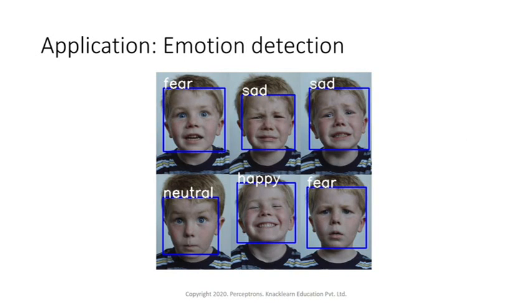Emotion detection is one more very important application. If you see right now, AI has created a lot of opportunity within computer vision. That is emotion detection, expression detection, detecting different kinds of expressions. Here you can see it can detect fear, it can detect sadness, it can detect if someone is happy or not. So many things are there, which has been improved with AI.